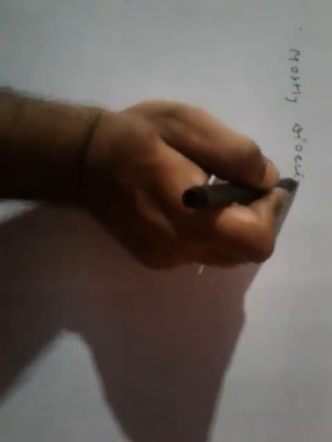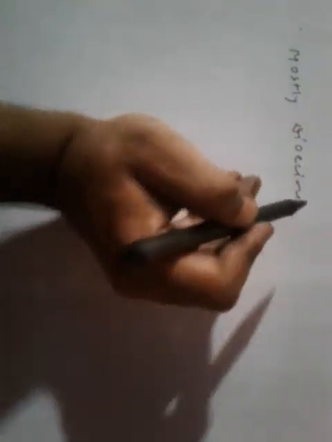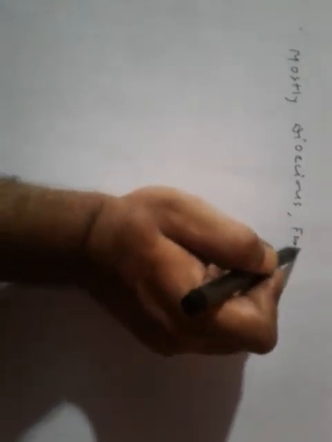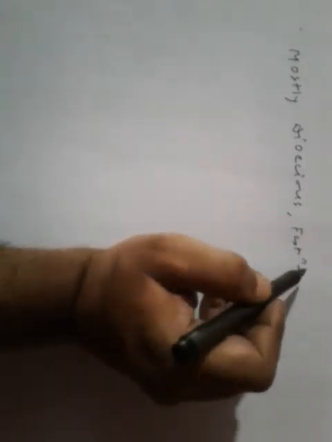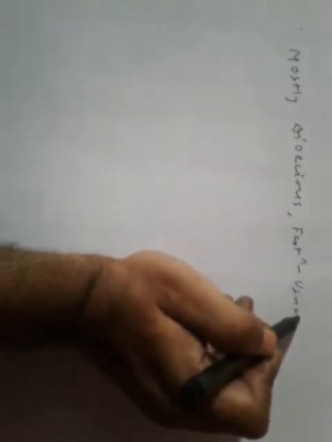So, are they monoecious or dioecious? They are mostly dioecious. That means sexes are separate. Fertilization is usually internal.